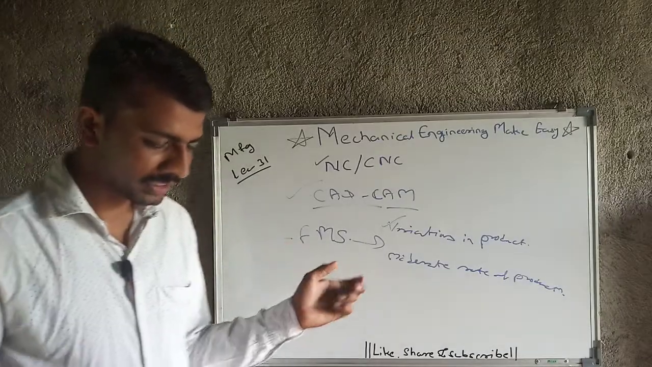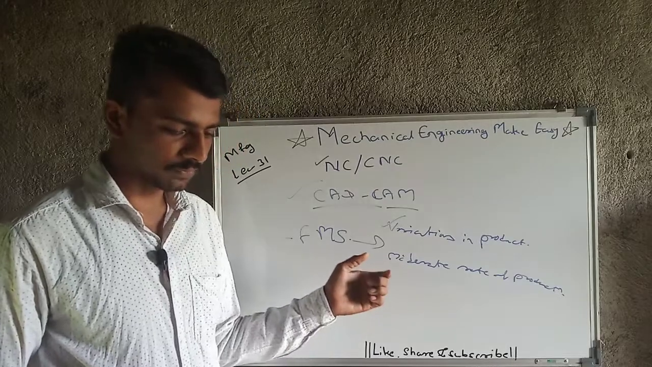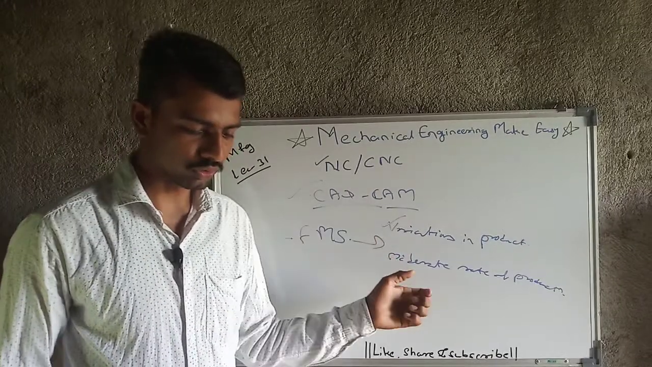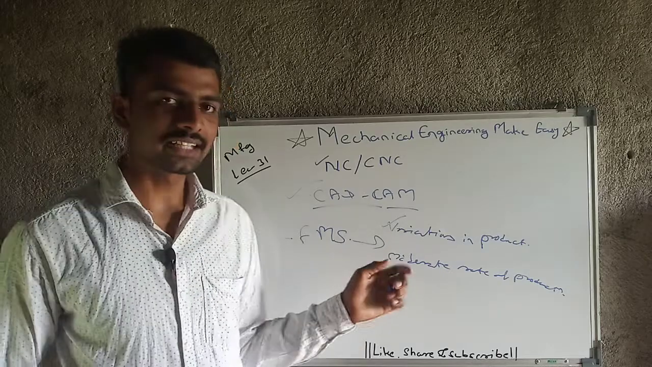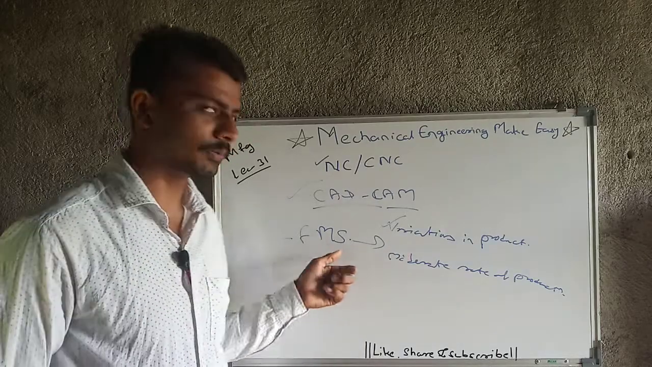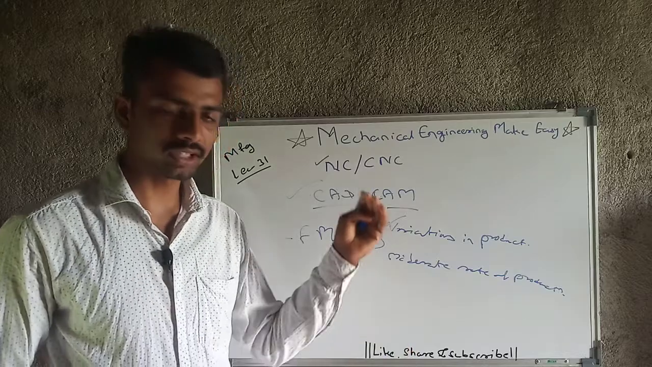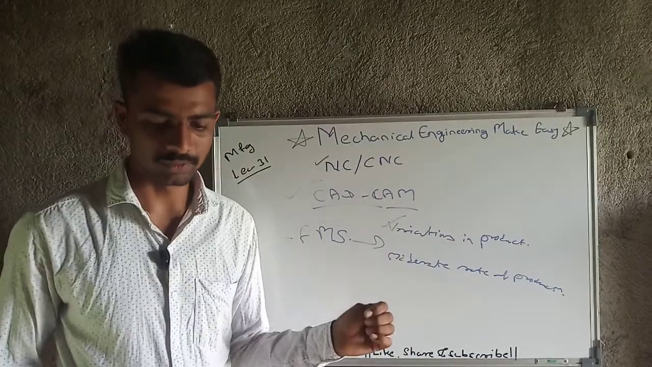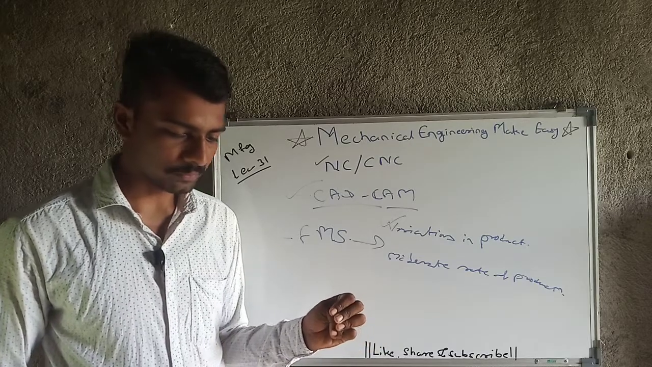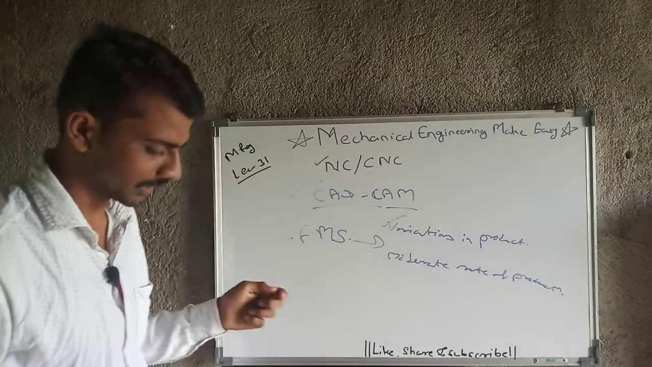Okay, then if you look at CNC, in the case of CNC the variety we get will again be higher as compared to flexible manufacturing system, but the production rate will again decrease in the case of a CNC machine. Then there are other types of machines like transfer machines, etc.